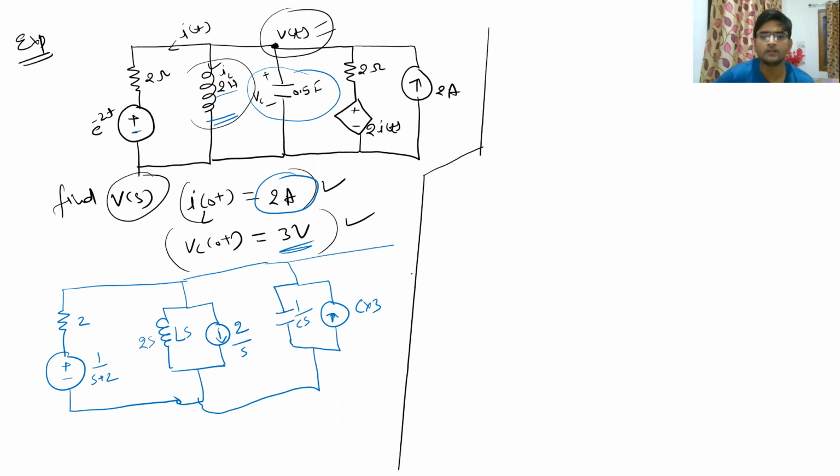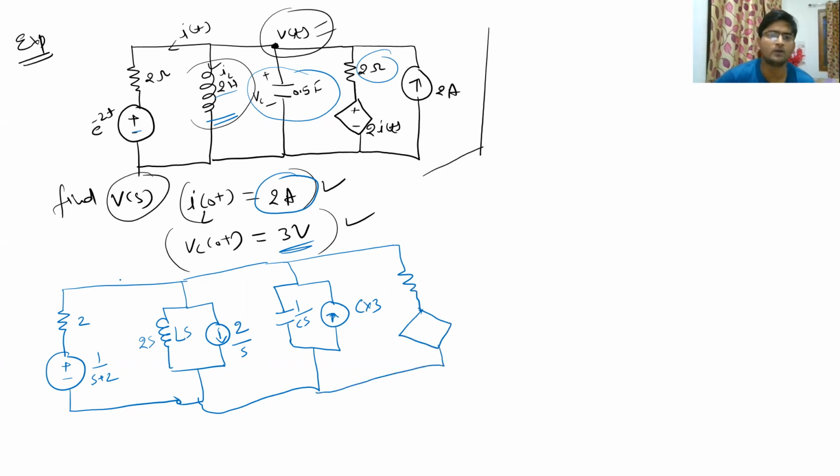Now going further, let me delete this particular branch. So there is a 2 ohm branch. So this 2 ohm will remain the same 2 ohm. Then there is a dependent voltage source whose value is dependent on this current IT. So IT will become basically IS. So that is why this 2IT will become 2IS, directly converted into the Laplace domain, and this remains 2.